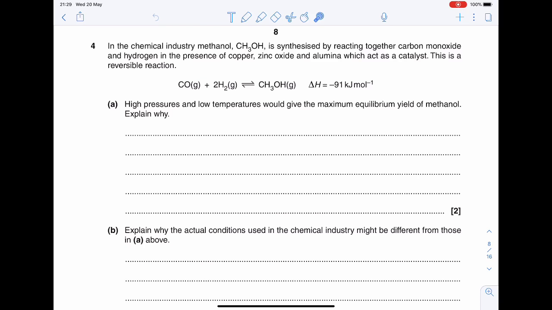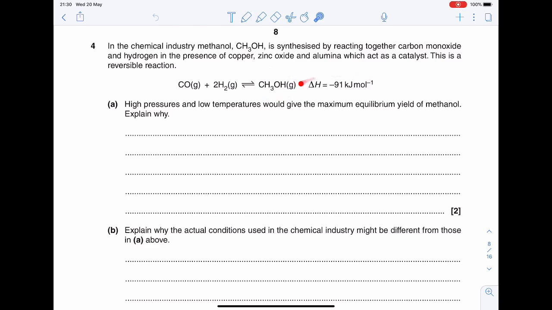So we're not talking about the temperature affecting how fast the reaction is or how the pressure affects the rate of reaction. We're simply looking at Le Chatelier's principle. So if we look at the equation here, the left-hand side has more moles of gas than the right-hand side. There's 3 moles of gas on the left-hand side compared to 1 on the right. So high pressure will favour the forward reaction to produce a high yield of the methanol.